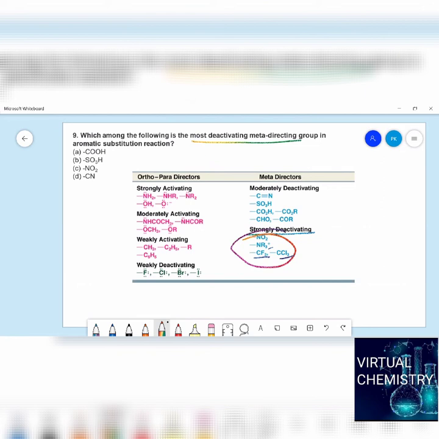And let's see what they gave in the options. They gave nitro. So the answer will be very easy to identify, but you have to remember all these things. Similarly, if you see strongly activating ortho, para directors, amine, okay, phenol, these are all good examples. These also you have to remember. Now let us move to the last question, students.